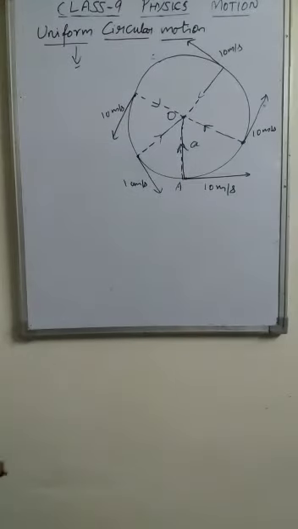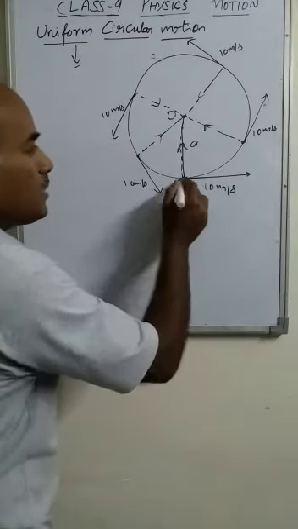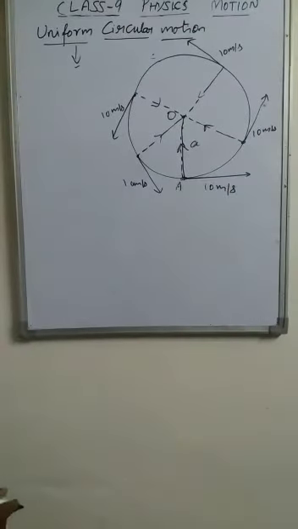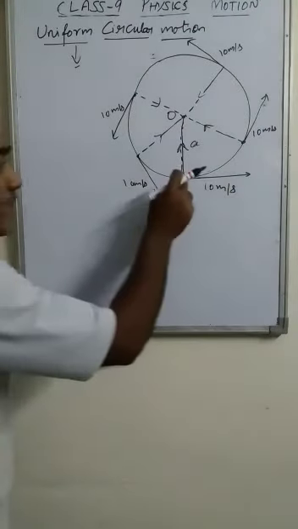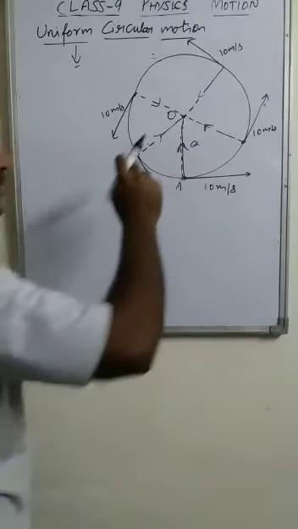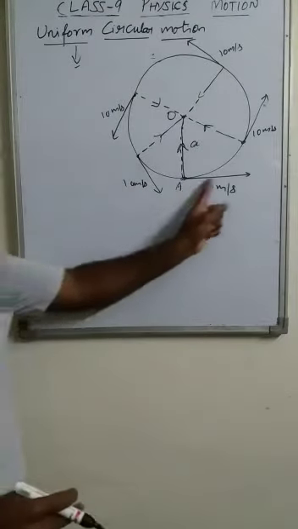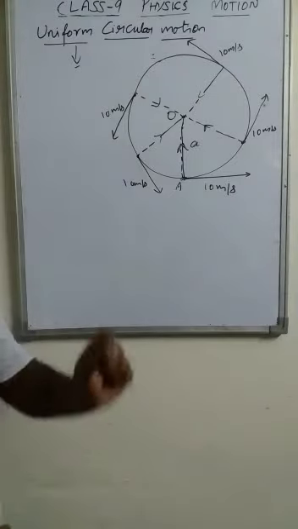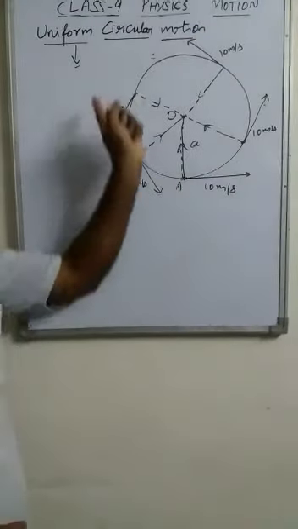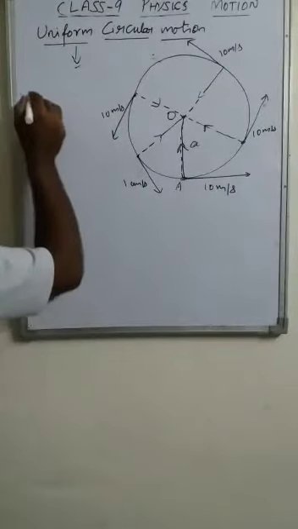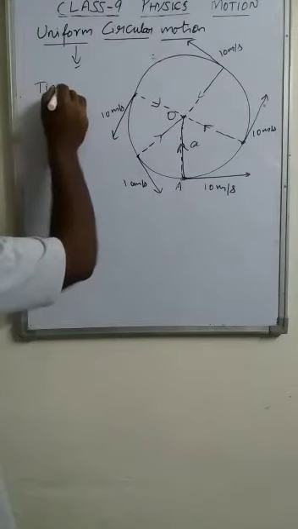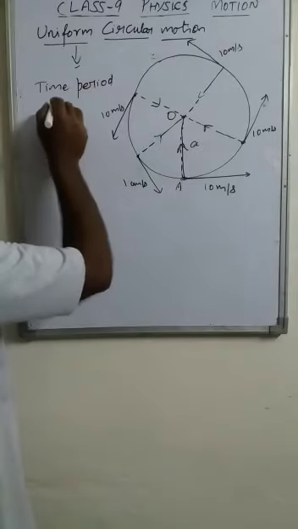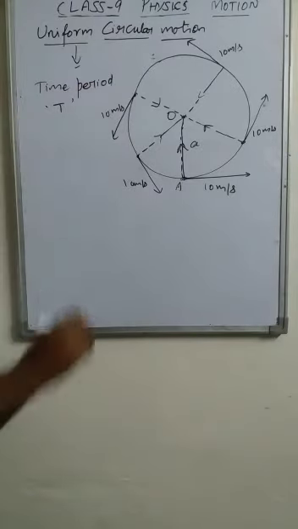For that, suppose the object starts from this point, moving along the circular path, and completes one revolution. Then the time taken to complete one revolution of the circle is known as the time period. This term was already discussed. Time period is written by capital letter T.